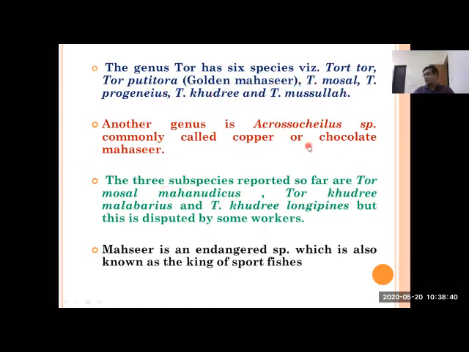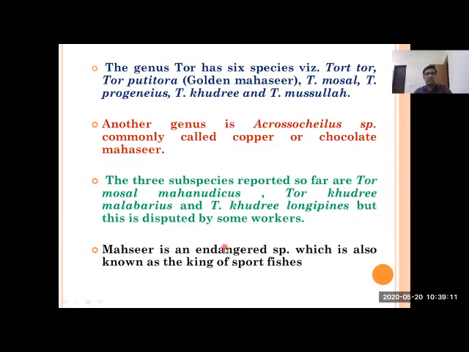Another species, Acrossocheilus, is commonly called copper chocolate. This is again found in the very cold waters of the Himalayas. The three subspecies reported from different river systems are Tor mussullah mahanadicus. This was reported from Mahanadi. Mahanadi is situated in which state? This is from Odisha. And Tor khudree malabaricus. This is from the southern part, the west coast system. And Tor khudree longispinis is again reported from the south.